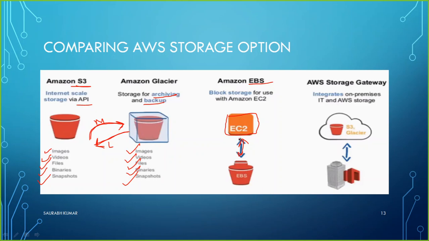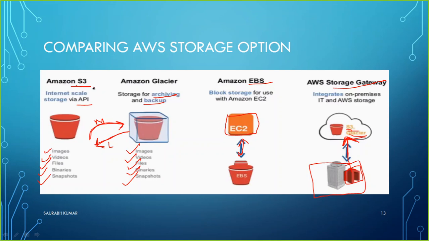Then the fourth category is the storage gateway. The gateway does not allow you to keep any storage. It is just an option which allows you to have a connection with services offered by Amazon like S3 or Glacier. This may be your on-premises infrastructure, the building of your company within your city. In that building you run a service called storage gateway, and this service helps you connect with your Amazon data center or availability zone where your S3 or Glacier service is running. So it works like a connecting point for your S3 and Glacier.